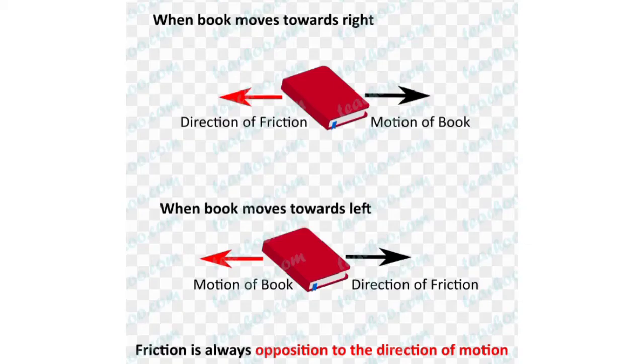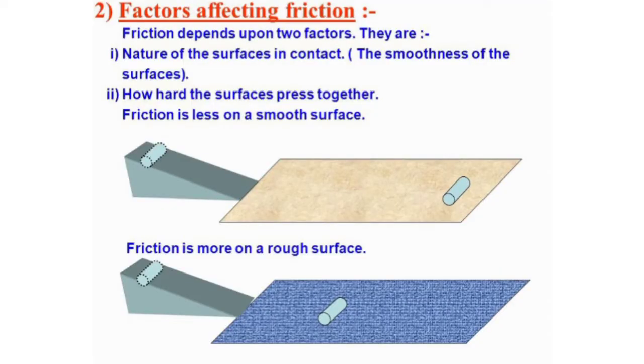Friction always acts in the direction opposite to the motion. Frictional force depends on the type of surfaces in contact. If the surfaces are smooth, friction will be less. If the surfaces are rough or hard, friction will be more.